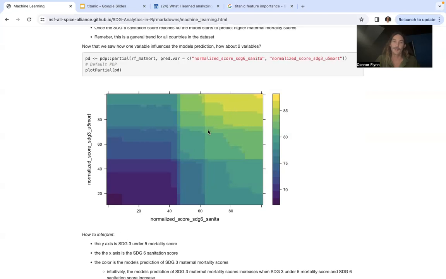But as those scores lower, we see this gets darker purple, right? And those predicted scores start to drop. So in this bottom area, where there are low under 5 mortality scores and sanitation scores, the prediction for maternal mortality is under 70 for their score. And we see thresholds again, right? These don't have as different of a relationship as age and fare did, but there is some interaction here with how sanitation works and how under 5 mortality works in the model and how those predictions get made. So it's a little bit of an underlying feature.